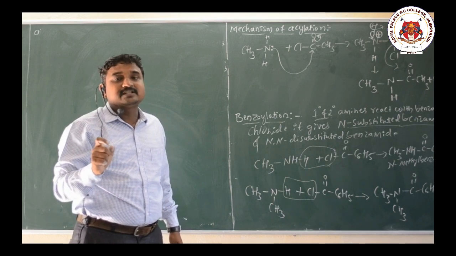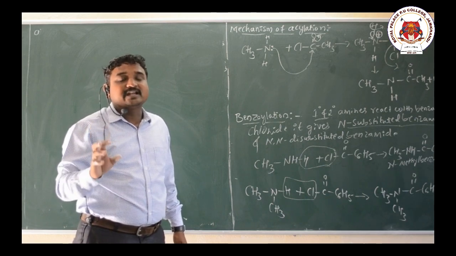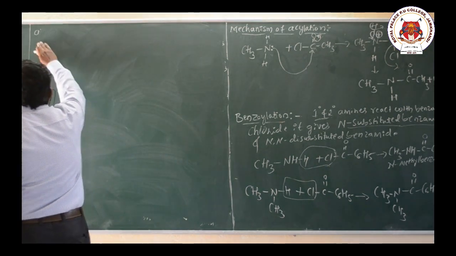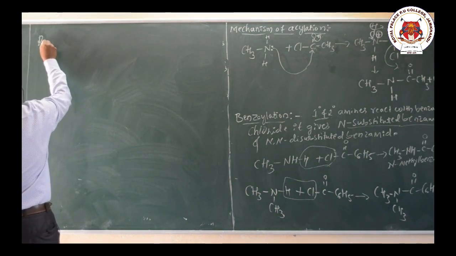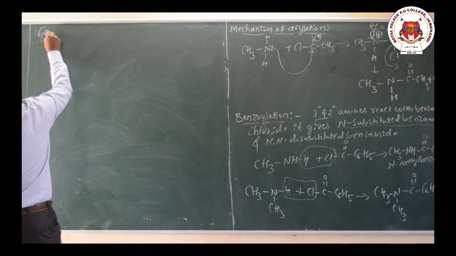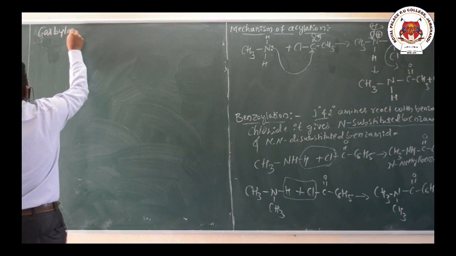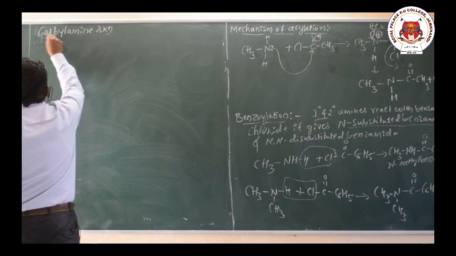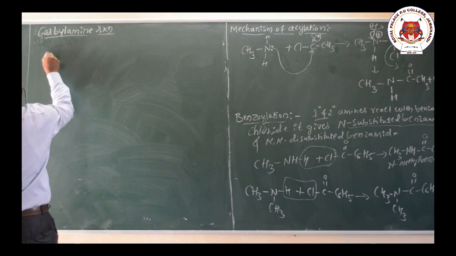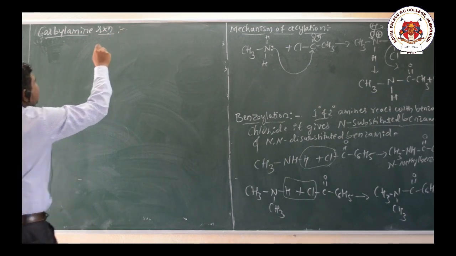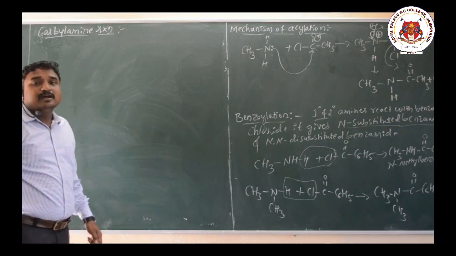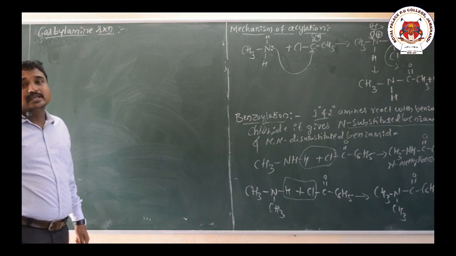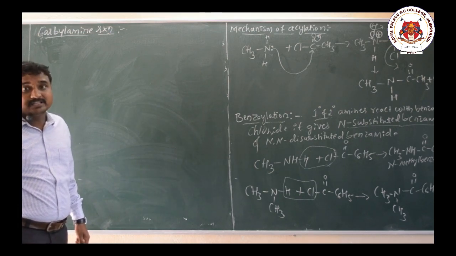This reaction is not shown by secondary and tertiary amines. It is an important reaction, the carbylamine reaction.